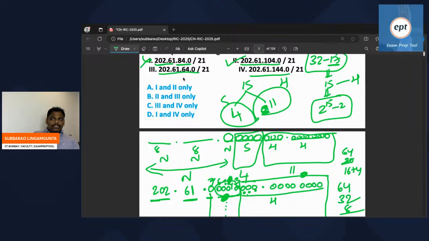Is 64 possible? Of course. The sixth bit you can make directly 1. It is also possible. Some people are asking, sir, what about 144?